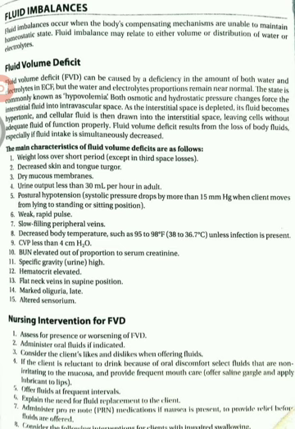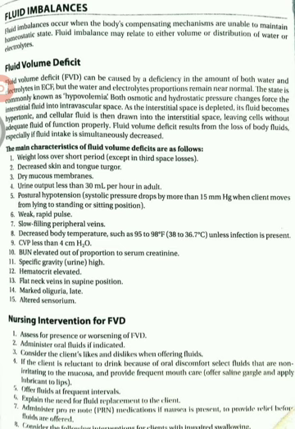The urine output also changes. Normally, in a healthy individual, about 1500 ml of urine is passed per day. In this condition, the person may have urine output less than 30 ml per hour.